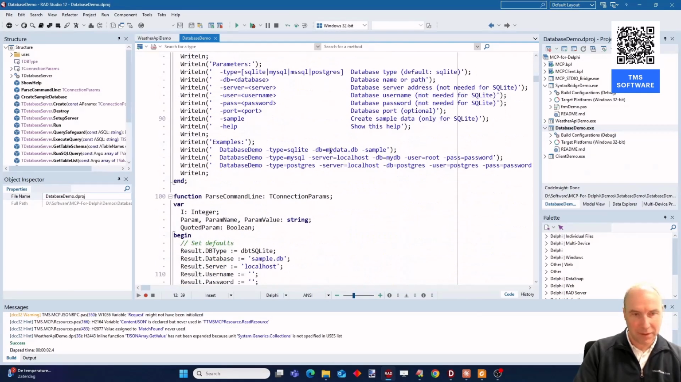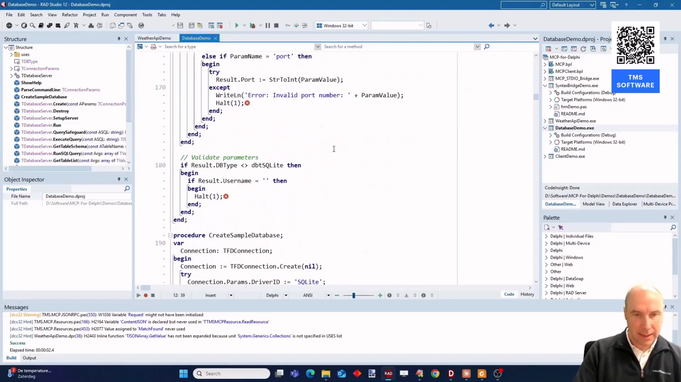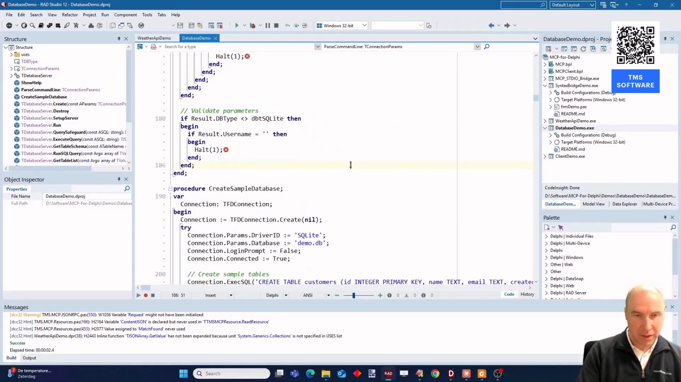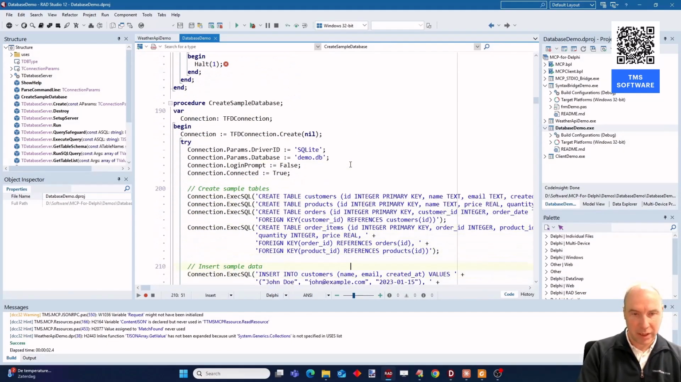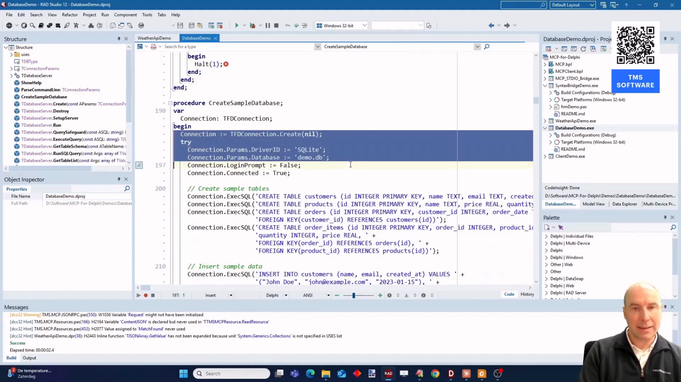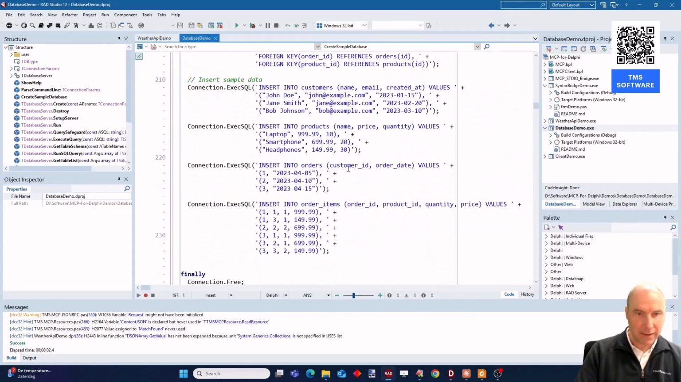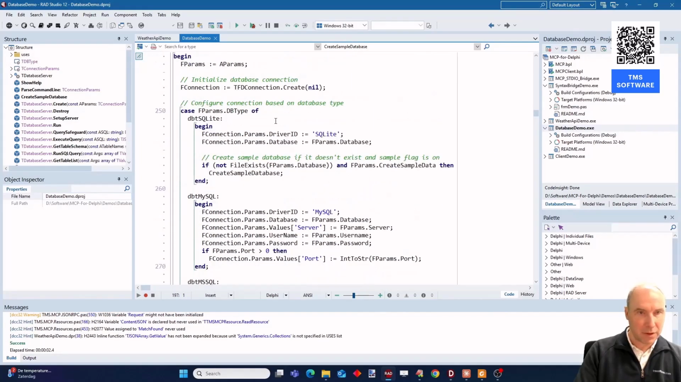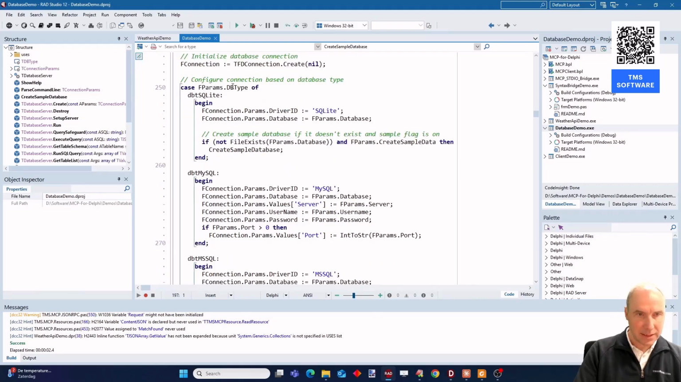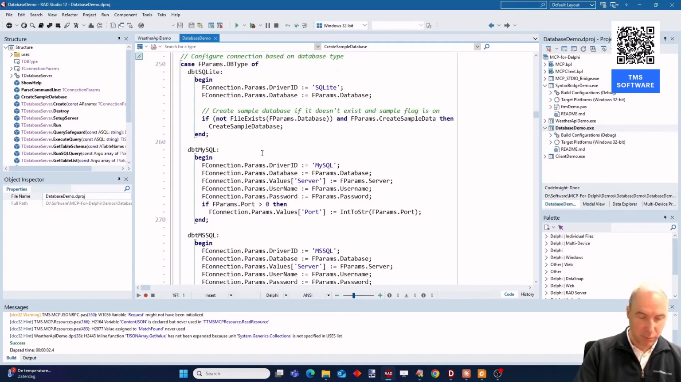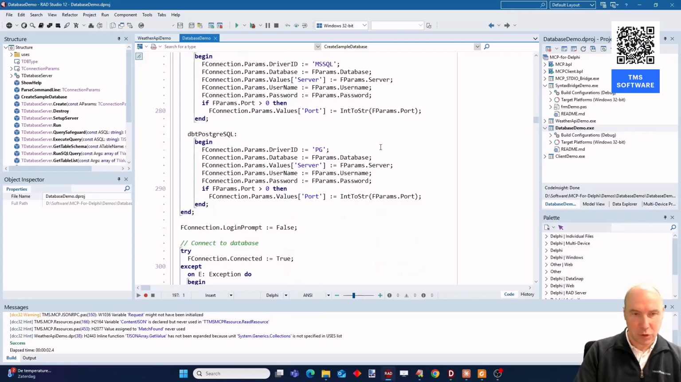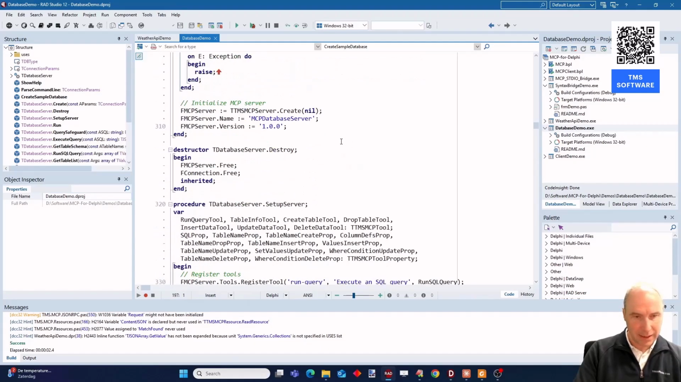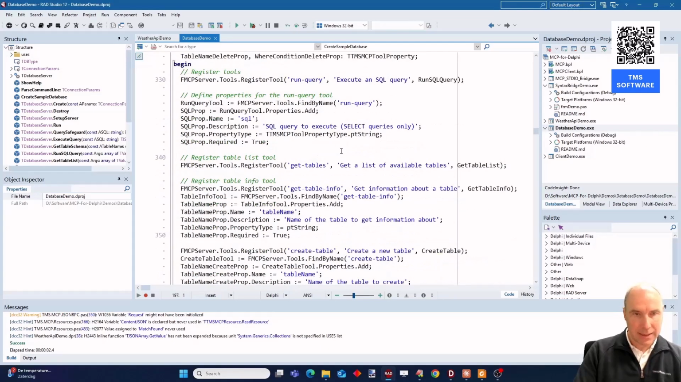So what we have here is the MCP server that uses a FireDAC connection. You can see here that it's a FireDAC connection to a SQLite file, and you can see here the different functions that are added. Here it is configuration. It supports FireDAC, so you can use all the databases that FireDAC supports. And let's have a look.